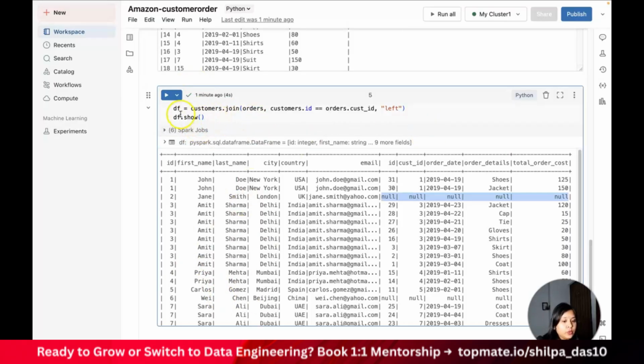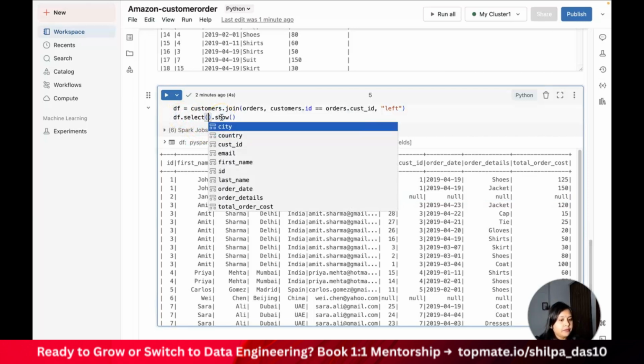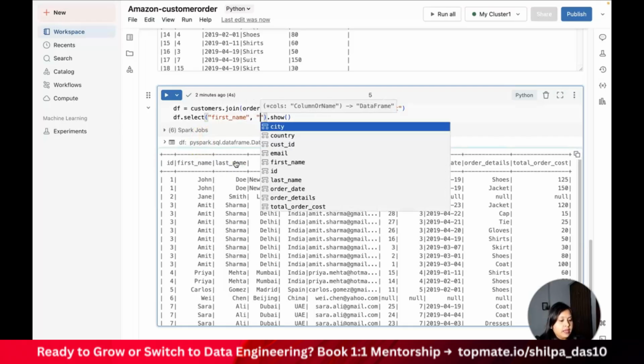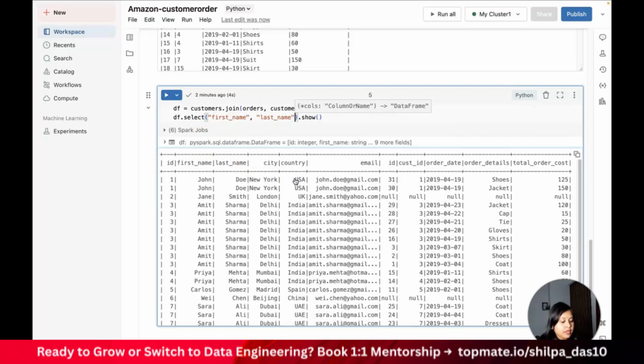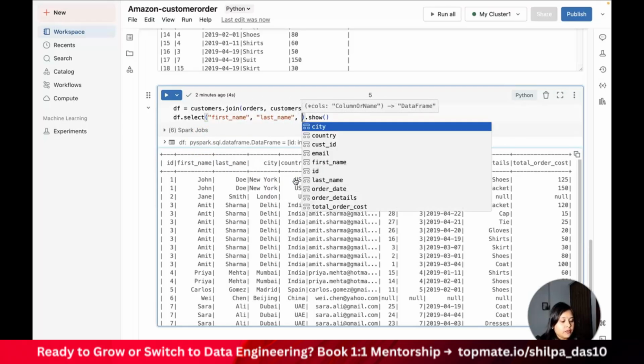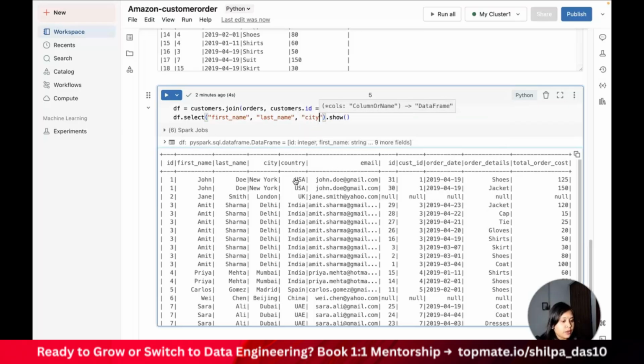Now what I will do is I'll just go ahead and do a df.select. I'll be selecting the first name. So let me get my first name, then I want my last name, and what else do I want? I think it also had city. Let's include city, no problem.